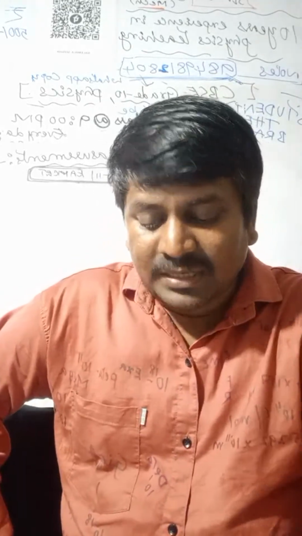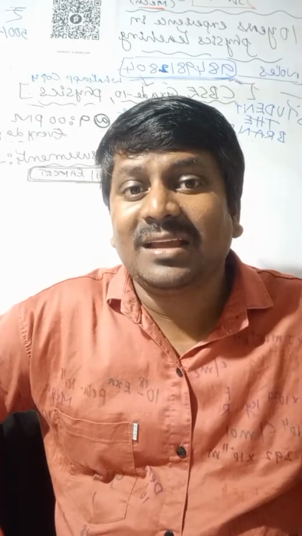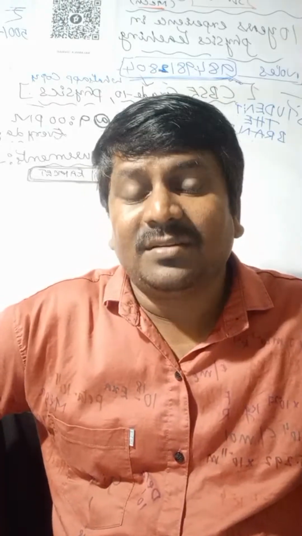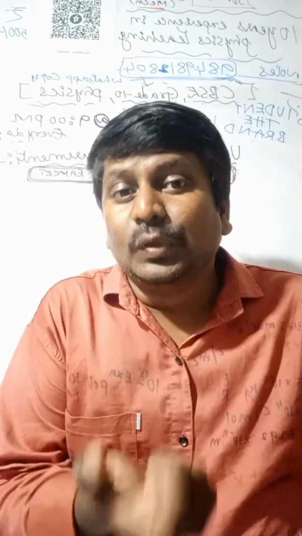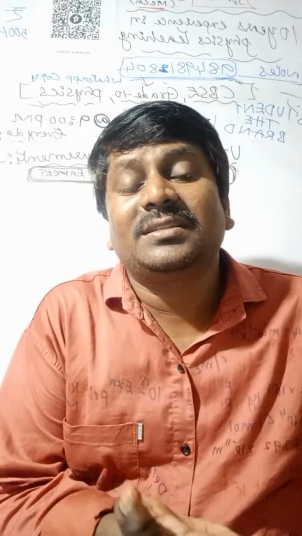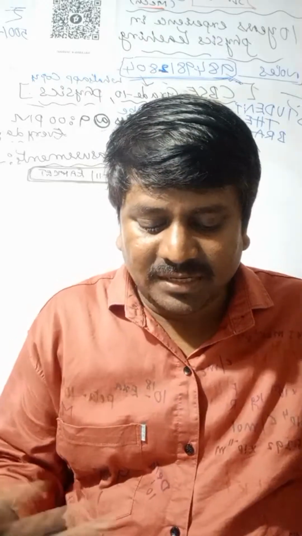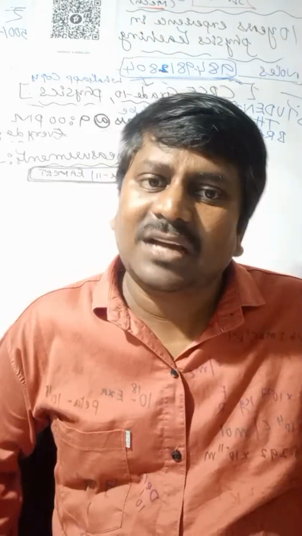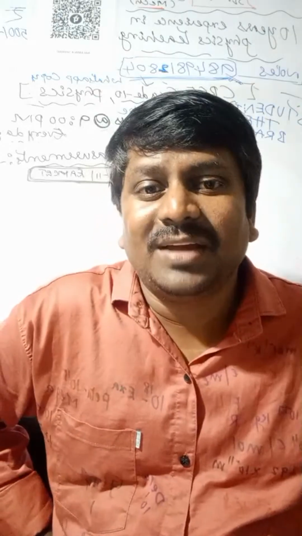And coming to error, it is the lack of accuracy in measurement. The lack of accuracy in measurement is due to the limit of accuracy of the measuring device, the measuring instrument, or due to any other reasons also. So the difference between the true value and the measured value is called error.